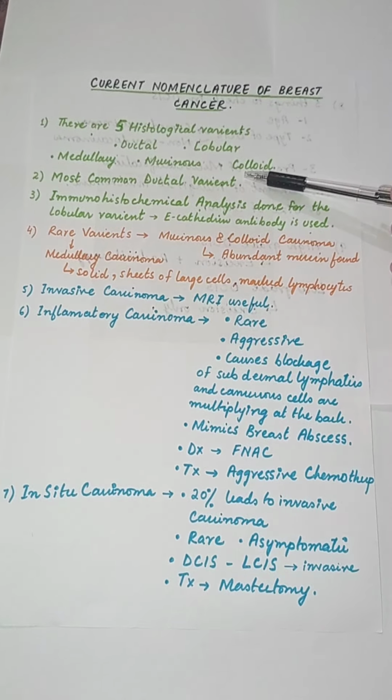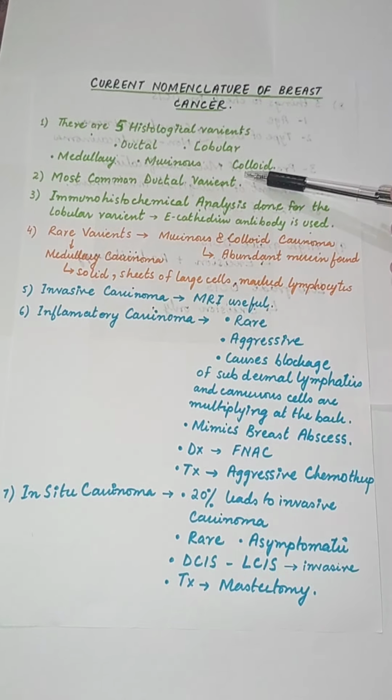Fourth point is that what about rare variants? Rare variants are mucinous and colloid and medullary. Mucinous and colloid have a characteristic feature that they show abundant mucin inside, and medullary carcinoma has a characteristic feature of having sheets of large cells, solid, and they have marked lymphocytic reaction.